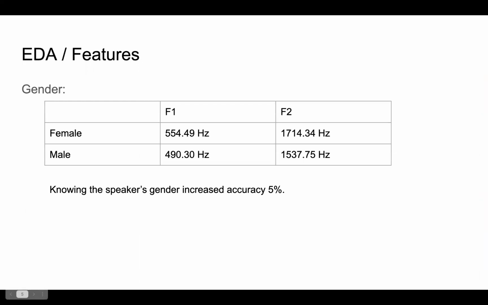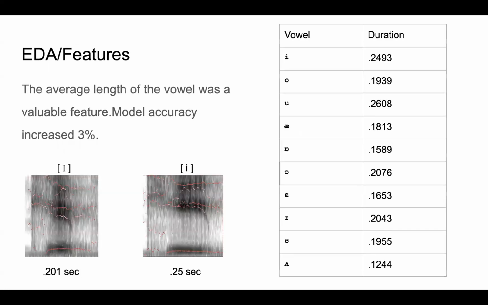A feature that ended up being really important from my project was gender. Women speak in a higher frequency than males, and so knowing the gender of the speaker actually increased my model's accuracy by 5%. Another feature that ended up being very important was duration of the vowel.